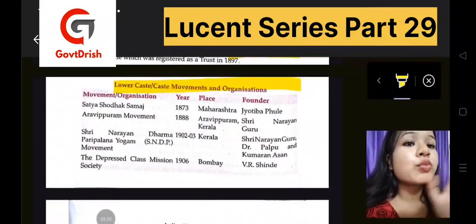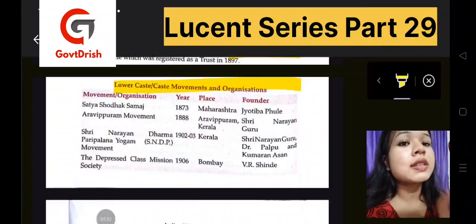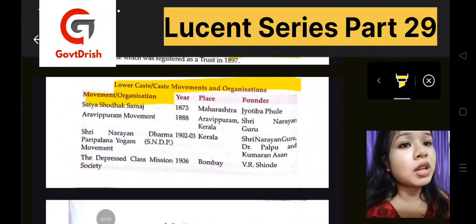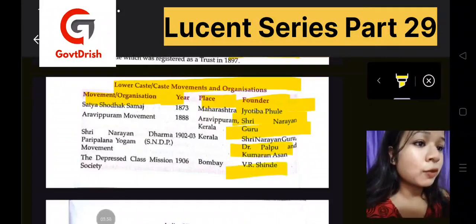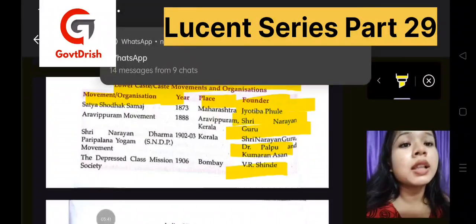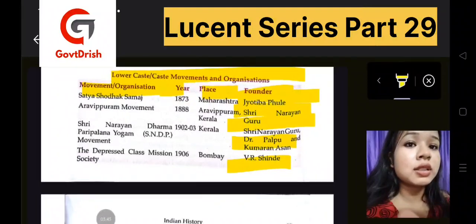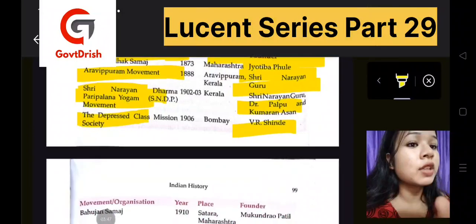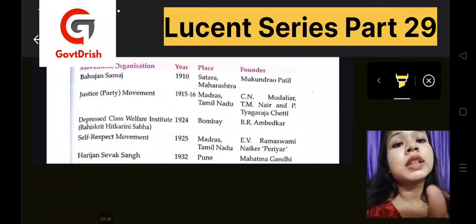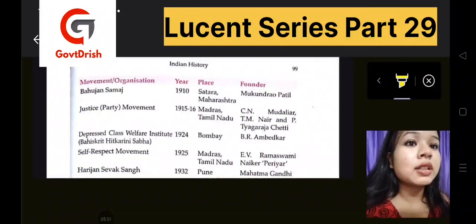And these are some movements and organizations, like the Satya Shodhak Samaj, with their year, place and founder. See, these founders are all important. Jyotiba Phule is very important. He formed the Satya Shodhak Samaj in this year. Then we have the Sri Narayan movement, the Depressed Class Society, V.R. Shinde. Then another is the Bahujan Samaj, Satara, Maharashtra, Mukundrao Patil.